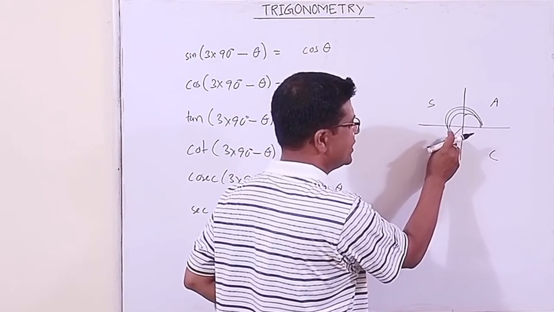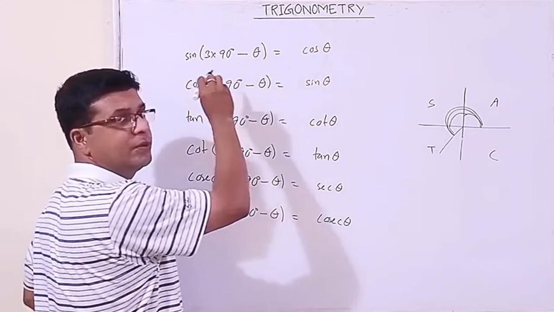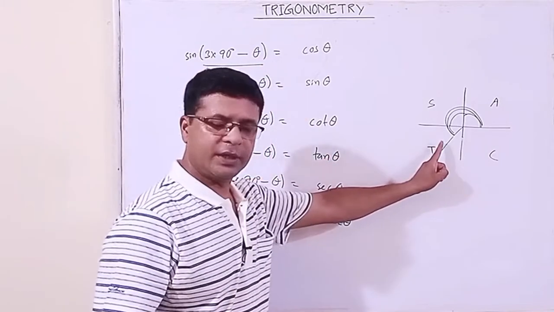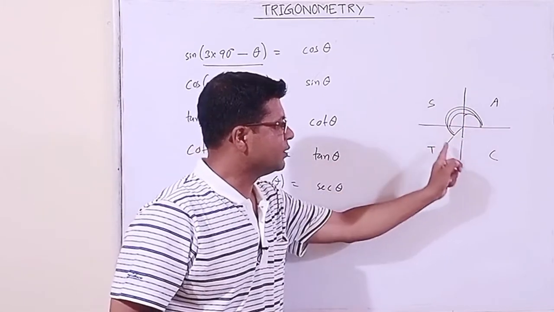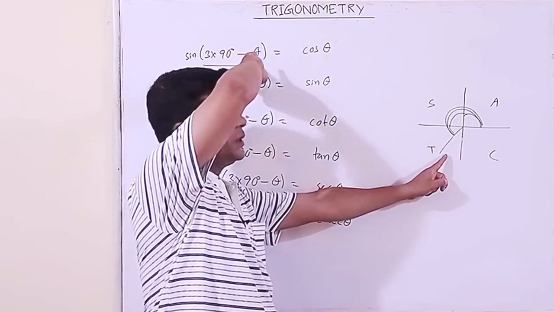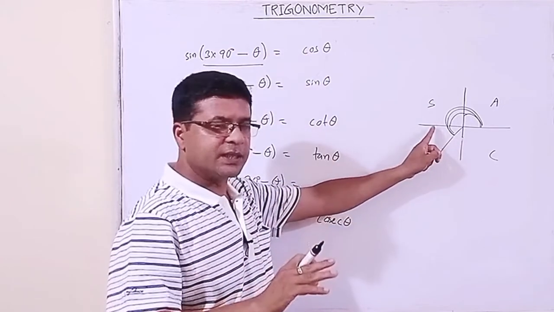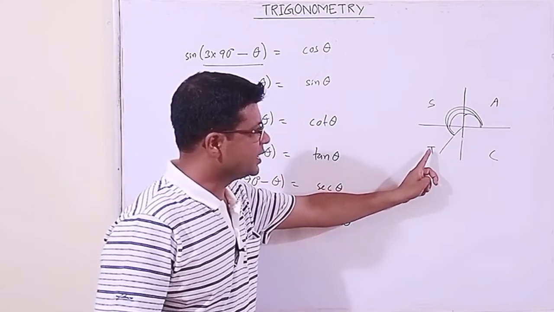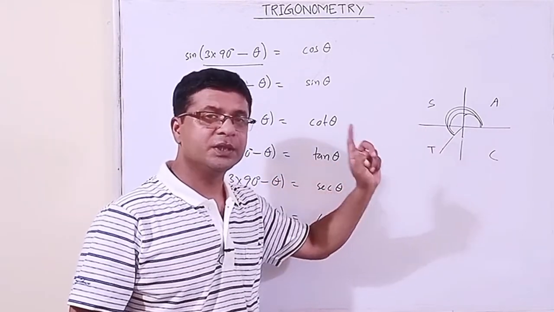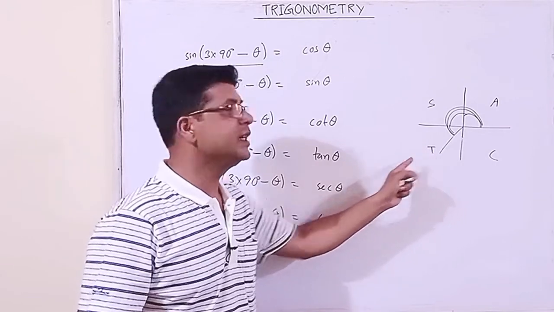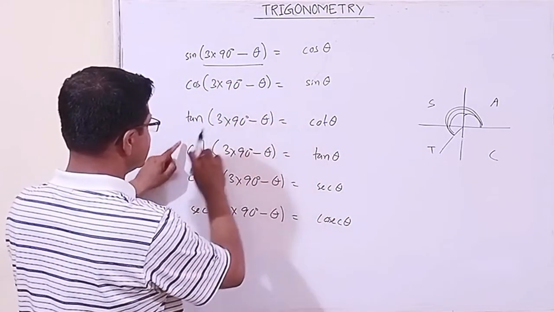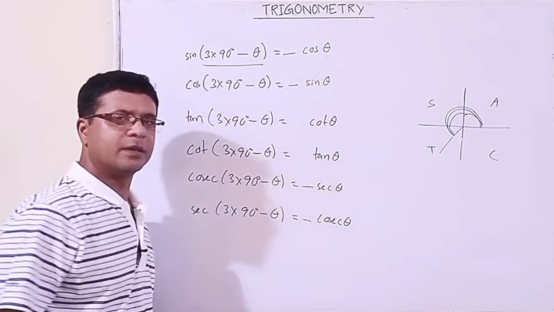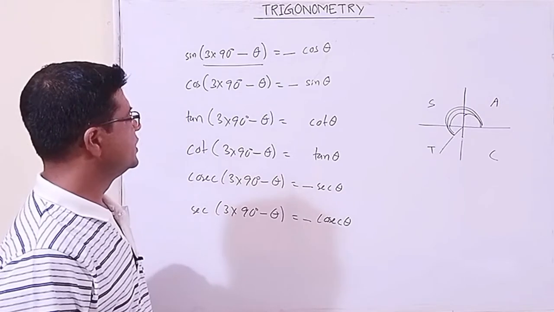Whatever be the angle, at first you have to know in which quadrant this angle lies. First, second, third, fourth. Third quadrant, because it is not 270; 3 into 90 is 270. It is less than this, so it is obviously here. The angle lies in the third quadrant. In the third quadrant, tan and its reciprocal are positive, others are negative. Got it? Okay.